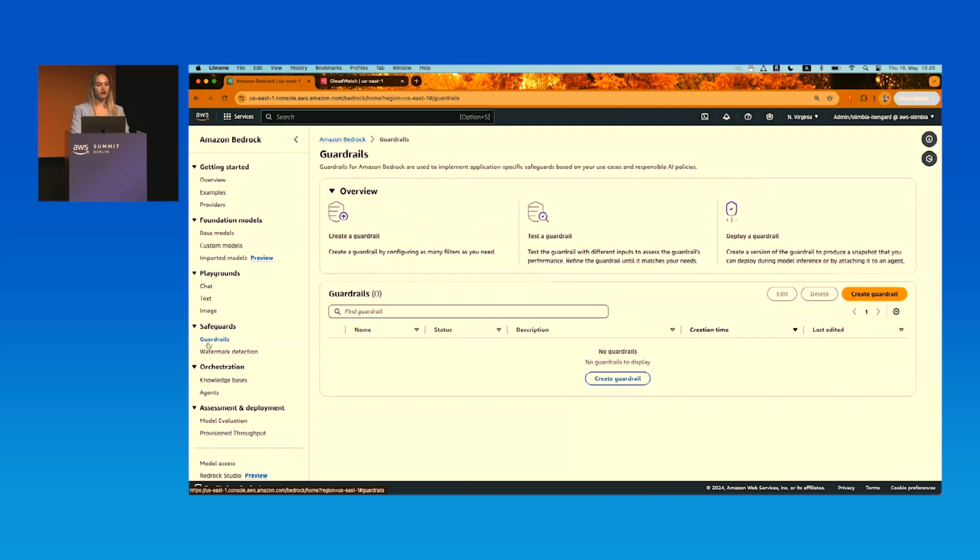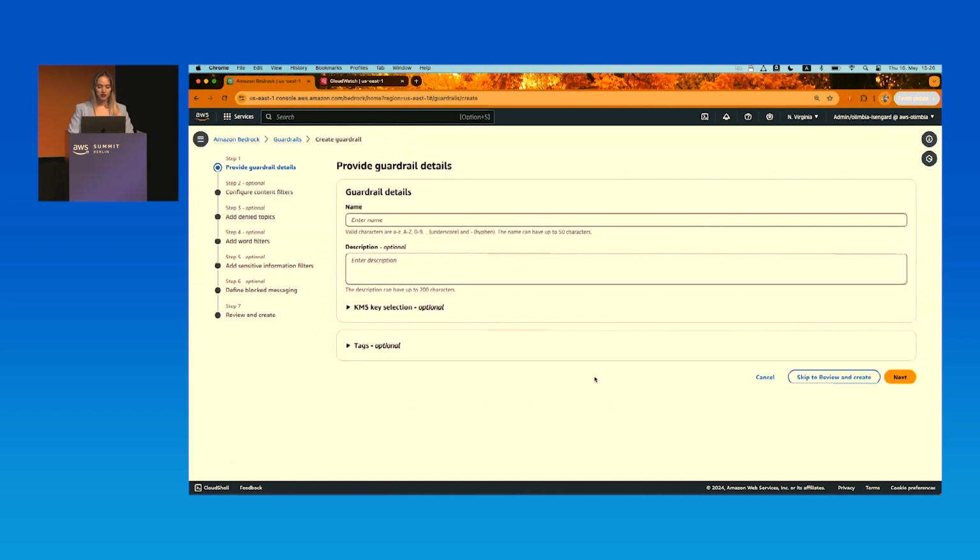Let's go and create our first guardrail. And remember, you can create as many guardrails as you want. I'll click the button Create Guardrail, and before I give it a name, I want to let you know that let's have this guardrail about the banking assistant. So let's go with that example. So let's call it Banking Assistant Guardrail. We can also give it a description, but it's optional, so I'm going to skip that for now.